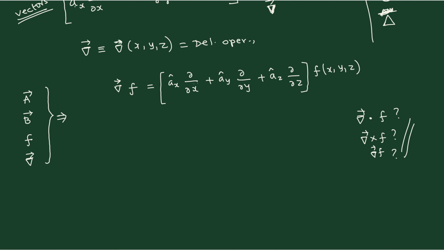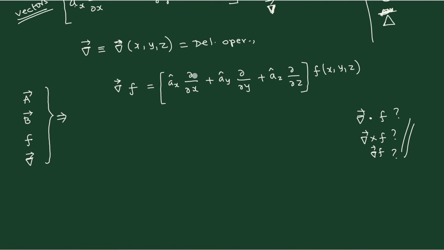Once you write down this particular expression, it is clear that this f is a scalar function. Dou f by dou z is clear, and you already know that dou f by dou x can be calculated, because scalar calculus you already know. So you can tell whether dou f by dou z can be evaluated or it is a meaningless operator. Since dou f by dou z is a meaningful operator, it is fine. Similarly, you take the f to this particular place and you can also calculate dou f by dou y.